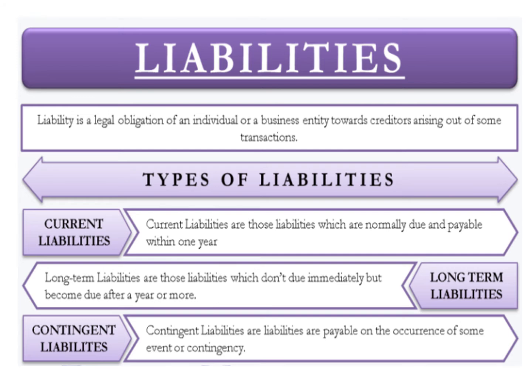The third type of liability is contingent liabilities. They are liabilities that are payable on the occurrence of some event or contingency. In the future, we don't know what will happen, and some unexpected liability may arise. That is the contingent liability. We make a provision for that.